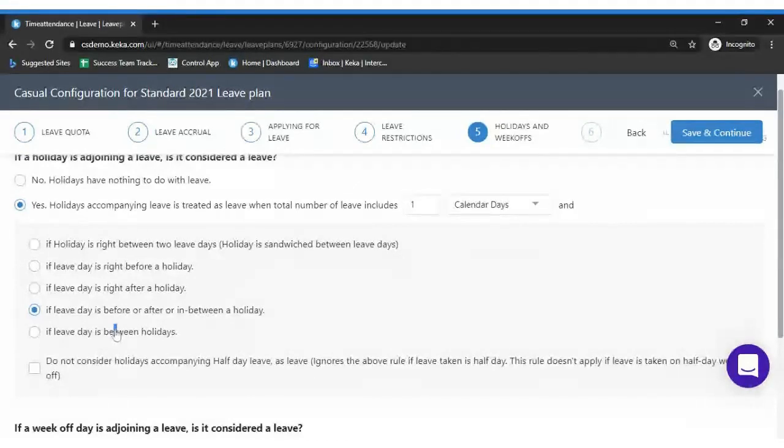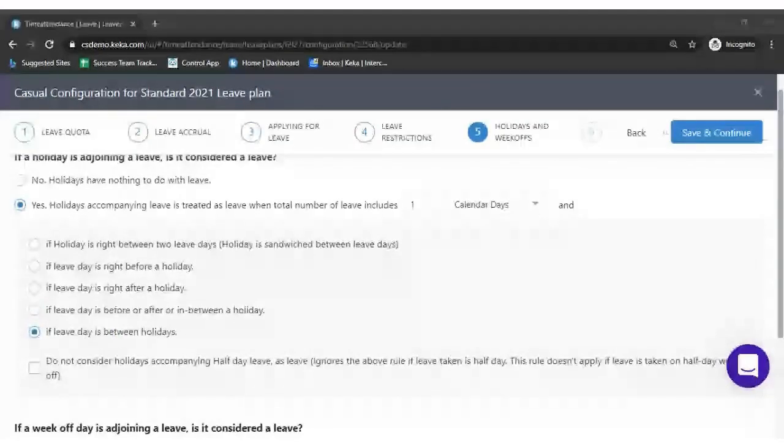So the next option is if the leave day is between the holidays. Let's assume there are two different holidays on Tuesday and Thursday, and Wednesday is a working day for you. Still, if you want to take a leave on Wednesday, then all the 3 days would be considered as a sandwich, which are Tuesday, Wednesday, and Thursday. In this case, Tuesday and Thursday were holidays. Since you took a leave on Wednesday, all the 3 days would be treated as leave.